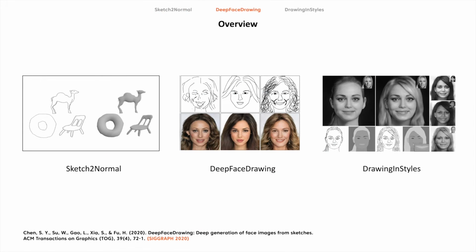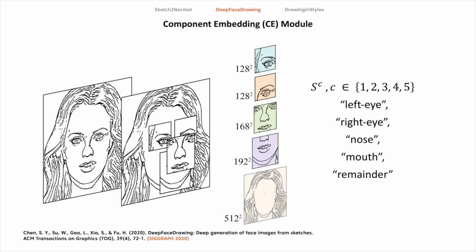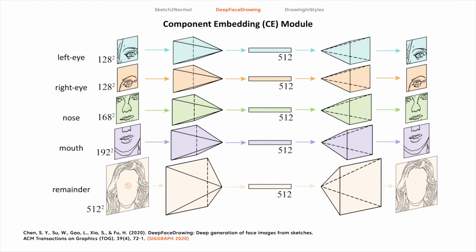In DeepFaceDrawing, we resolve the imperfect sketch input with a retrieval and interpolation mechanism. Our system boosts the performance of handling imperfect input and achieves remarkable generation quality. We decompose a face sketch into 5 components. For each face component type, we learn a local feature embedding.